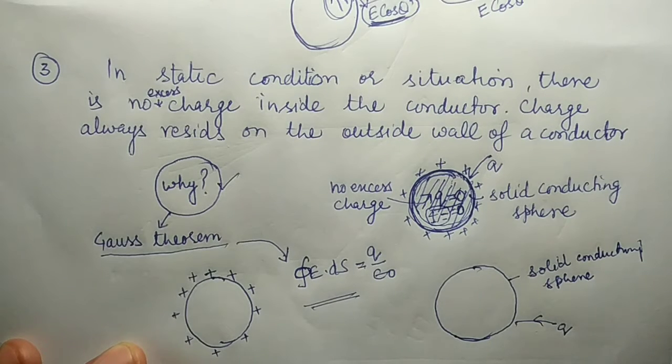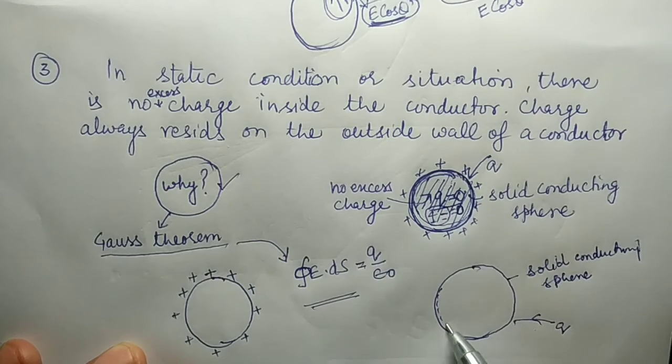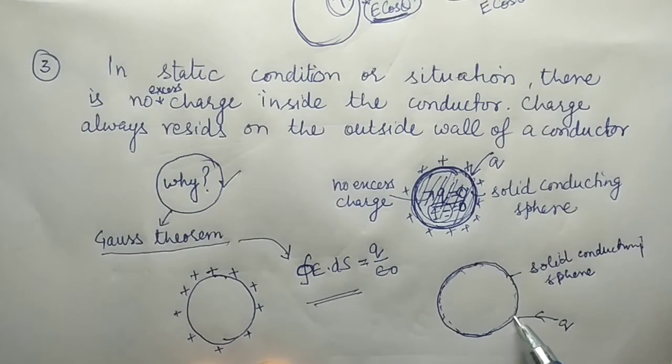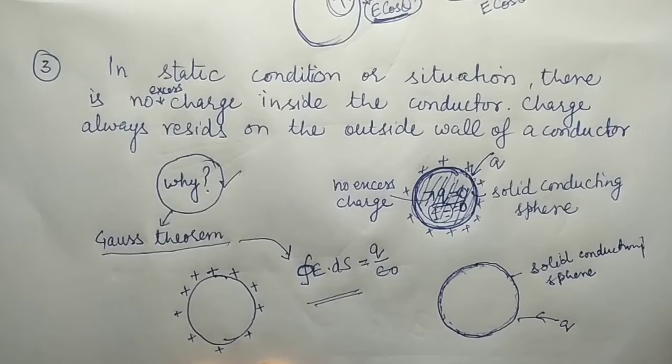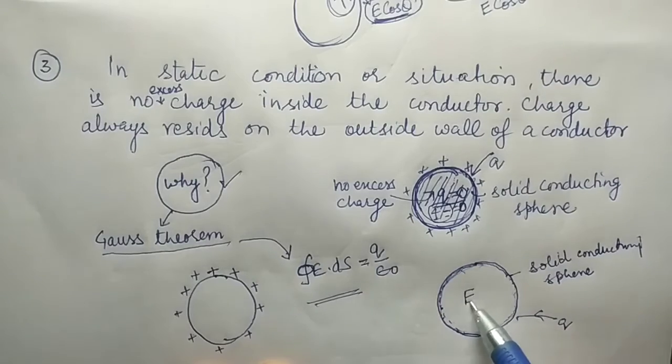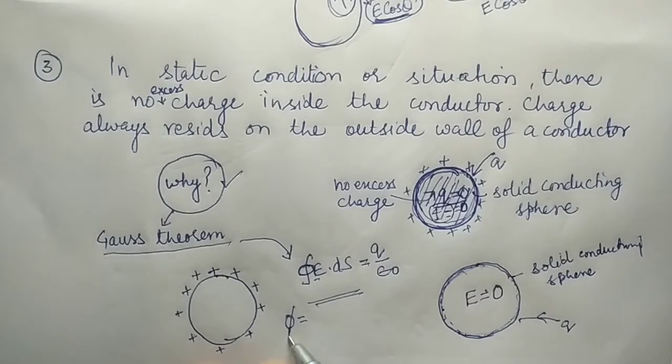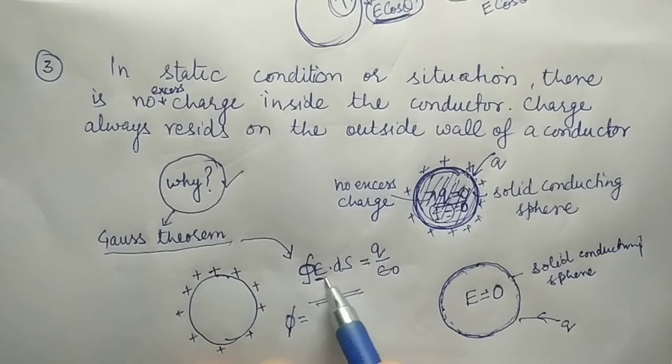So to understand it, what I do here, I just draw a closed Gaussian surface to apply Gauss theorem, which is just inside the wall of this solid conducting sphere. So for this Gaussian surface, we know that according to the first property, the electric field is 0.